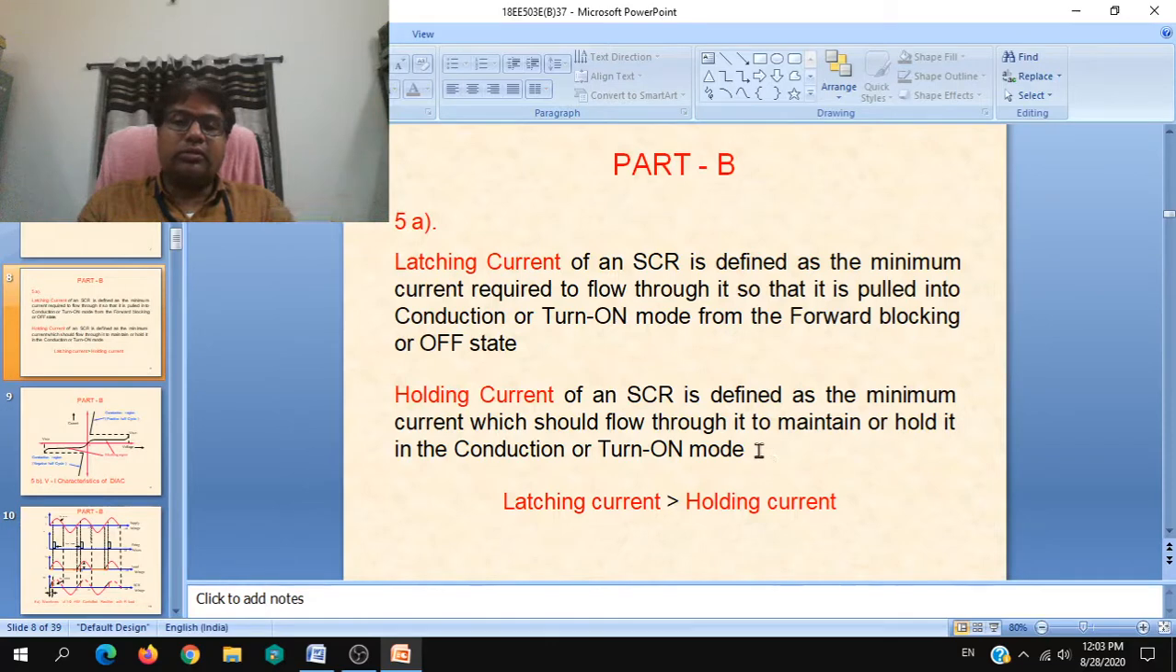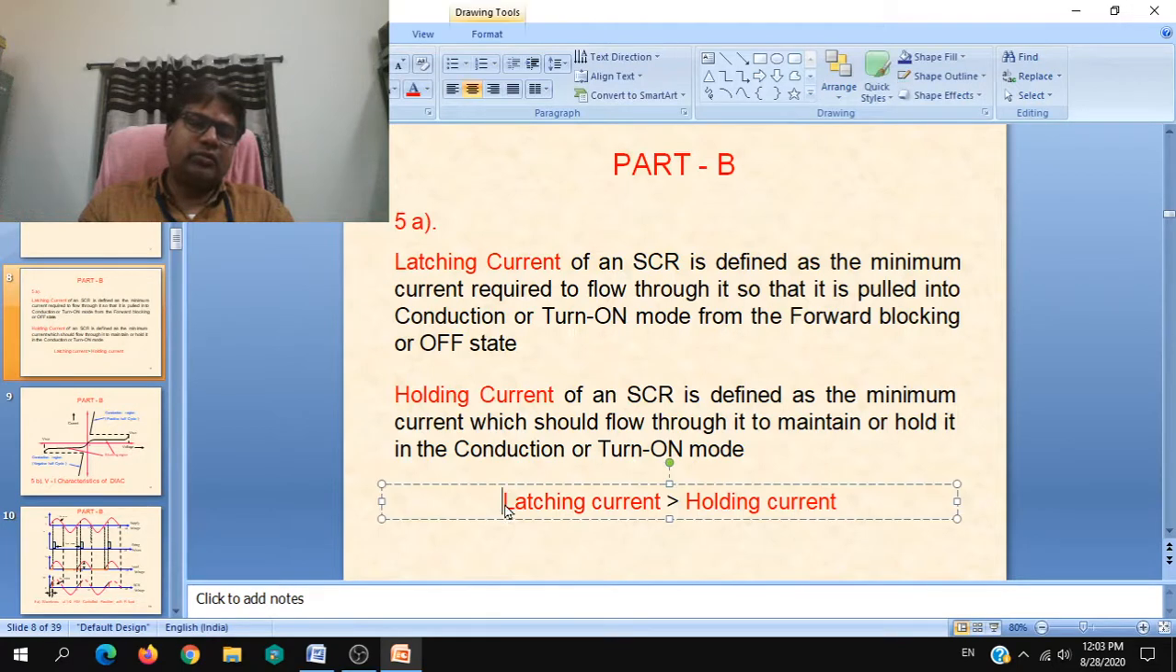So you can also define this as the minimum current which should be maintained, which should be flowing through the SCR so that it will be held or maintained in the conduction mode or turn on mode itself. So holding current of an SCR is defined as the minimum current which should flow through it to maintain or hold it in the conduction mode or turn on mode. If the current falls below the holding current value, it will be simply turned off.